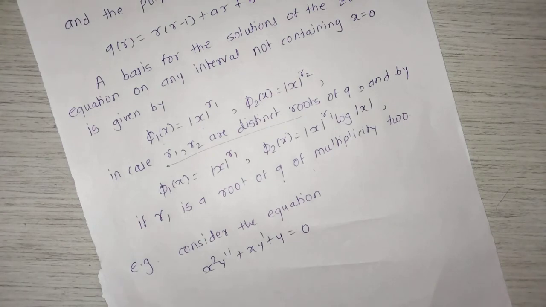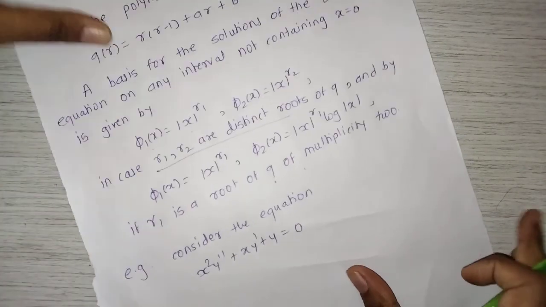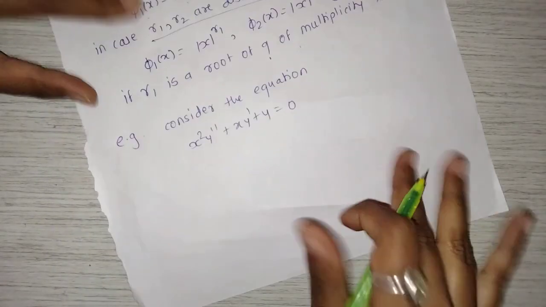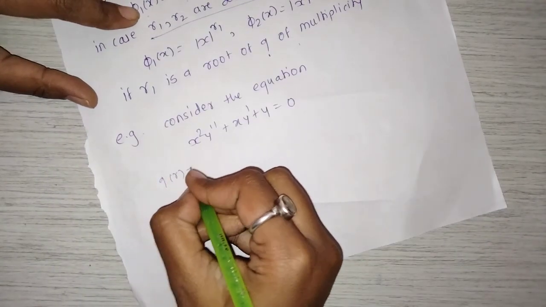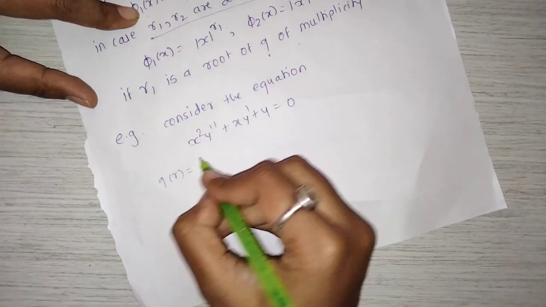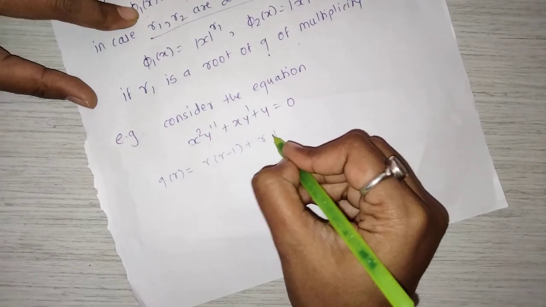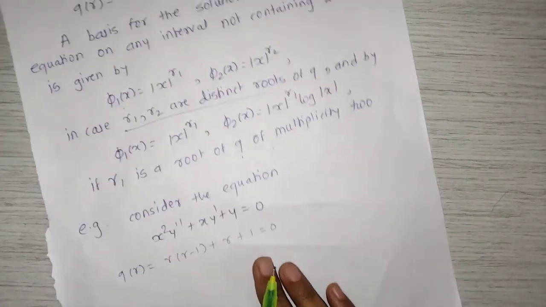Now for example, consider the equation x square y double dash plus xy dash plus y equal to 0. Then q of r equal to r into r minus 1 plus r plus 1 equal to 0.